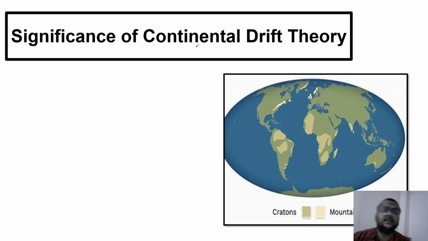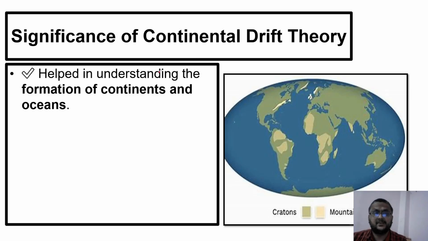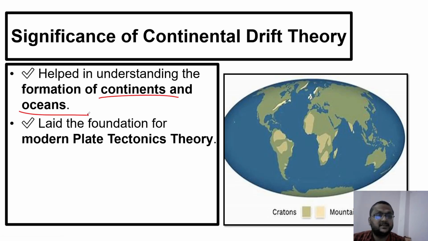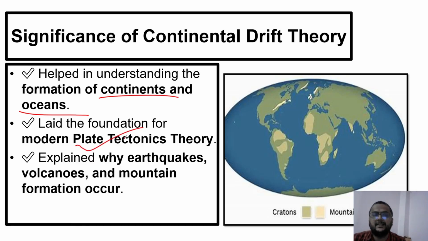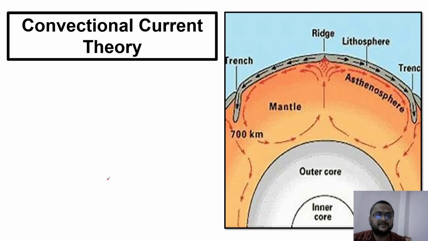What is the significance of the continental drift theory? It helps in understanding the formation of continents and oceans, how the continents are formed, how oceans are formed. It laid the foundation for modern plate tectonic theory. It explained why earthquakes, volcanoes and mountain formation occur.